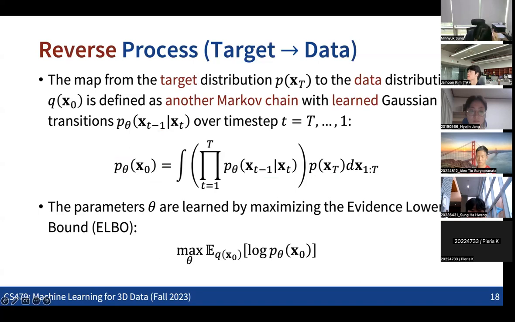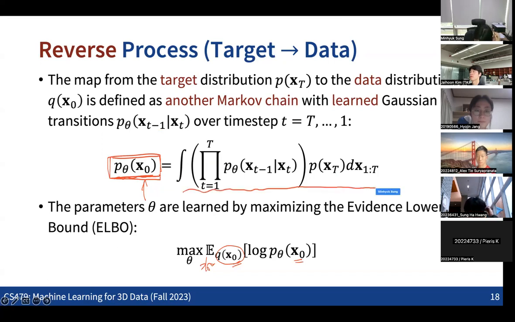Then once we can get some kind of learned data distribution, what we can do is check whether the learned data distribution is good or bad. When you have multiple samples from the given data distribution, we can check whether the probability density value for each of the samples is high enough or not. So we are maximizing the probability density values for the given samples based on the learned data distribution, which is defined as an iterative transition from the target distribution.